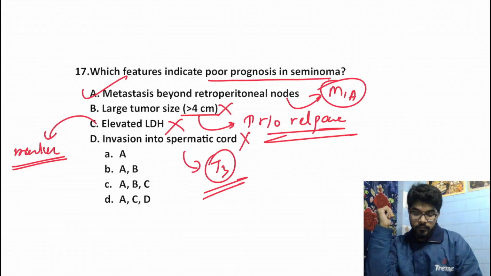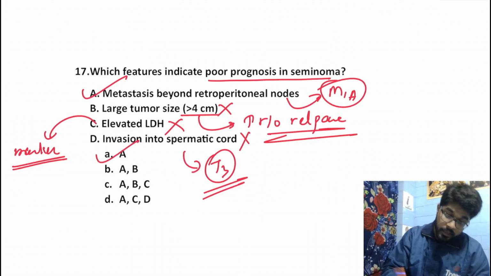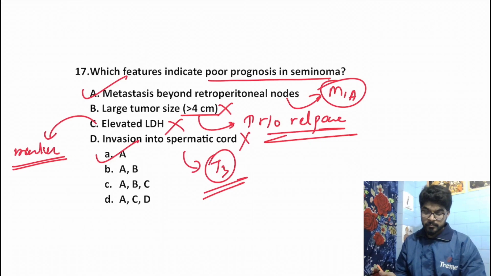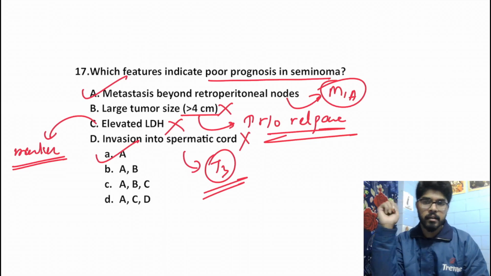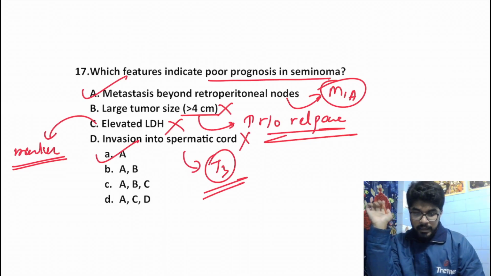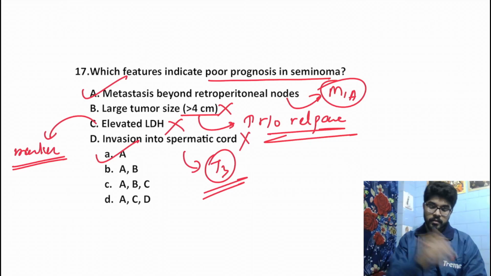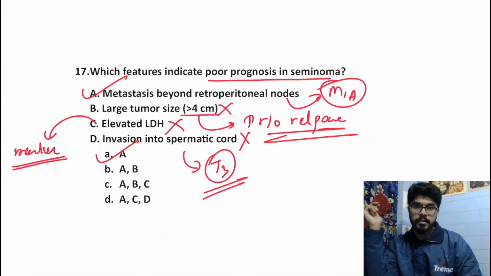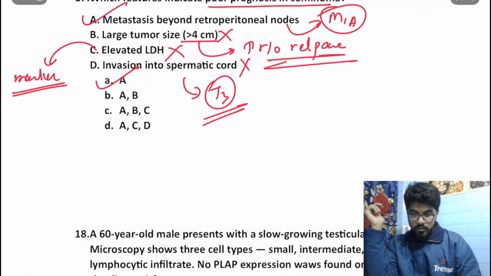Right? So our answer over here would be only A, right? Only A would be the best answer, and had only A not been there, then our best answer would have been A and B, right? But if only A is there, then our best answer is option A only. Okay. Moving on to the next question.